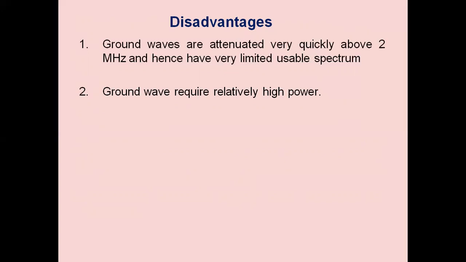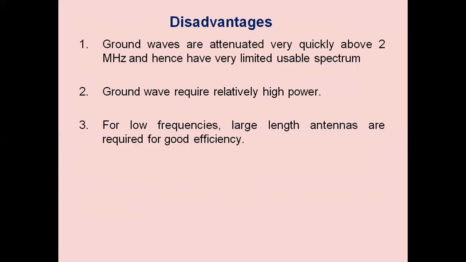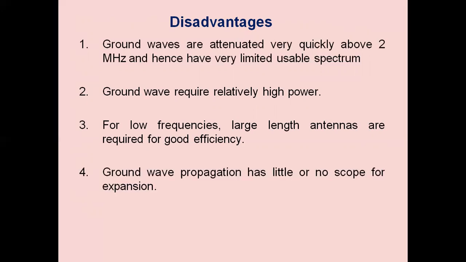Ground wave requires relatively high power. For low frequencies, large length antennas are required for good efficiency. If the frequency is low, the wavelength is high, and hence the size of the antenna is more. So we need large antennas for efficient reception of the signals. Ground wave propagation has little scope for expansion once it is installed, and we cannot further extend it unless we use repeaters in between the route.